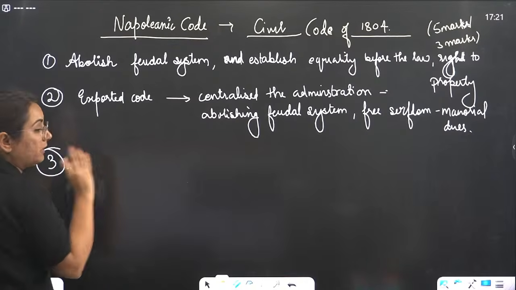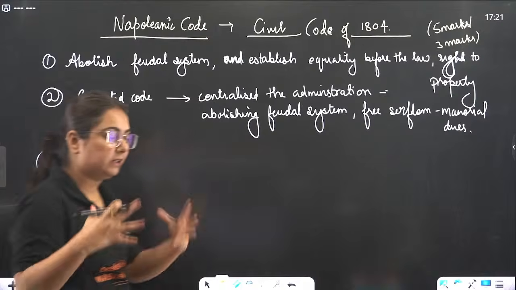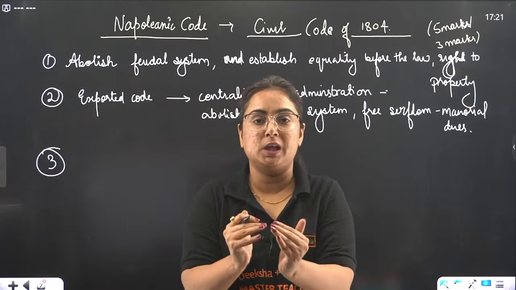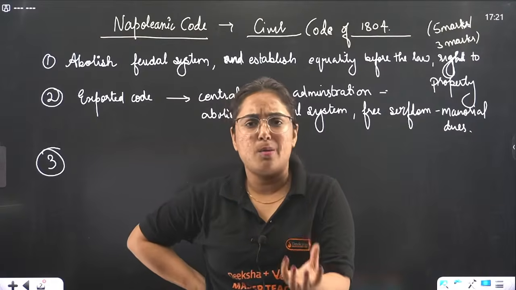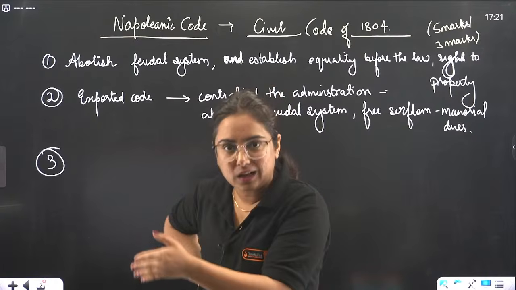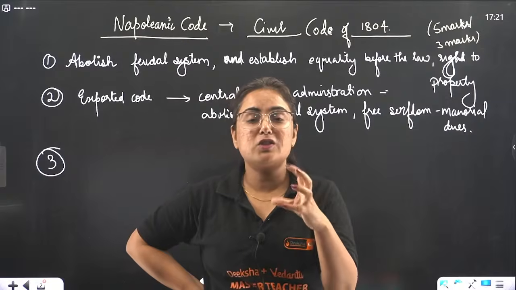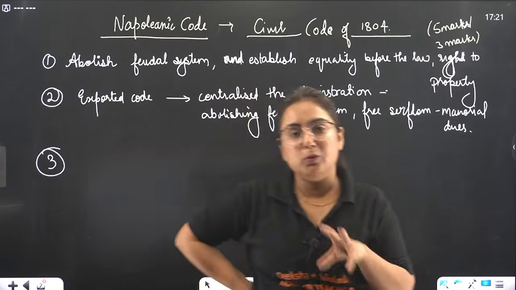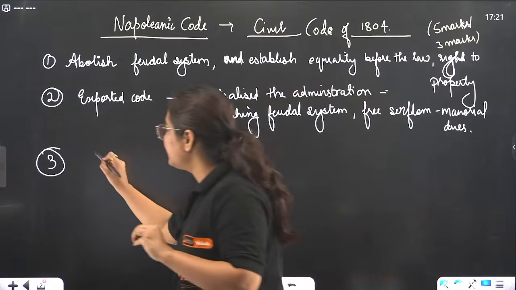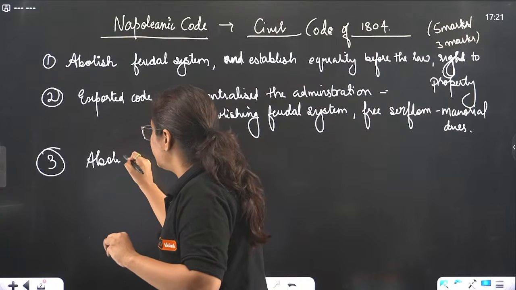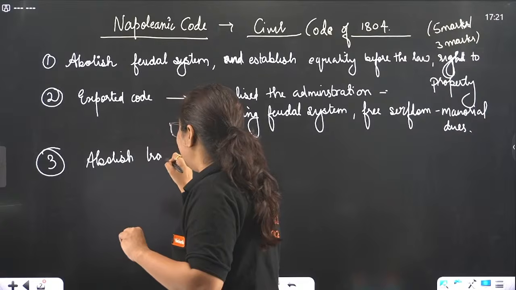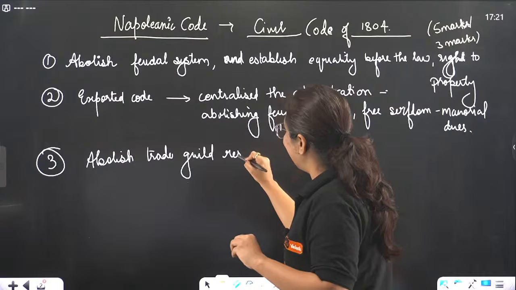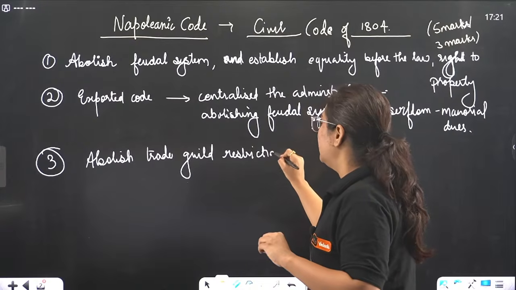There were trade guild restrictions. Let me tell you what happened in a region. There were certain guilds. Now what is a guild? A group of people who were trading in certain commodities and products and not allowing others to do so. So it was not economic equality, economic freedom at that time. So Napoleon came into power and said that you need to abolish these trade guild restrictions, so that everyone has the right to do those trades.